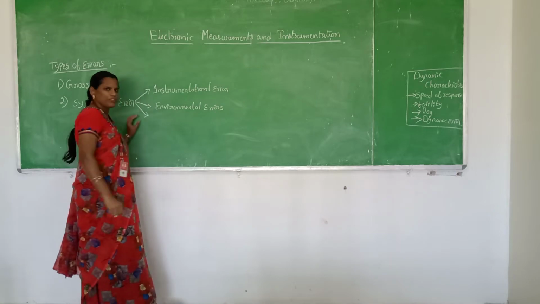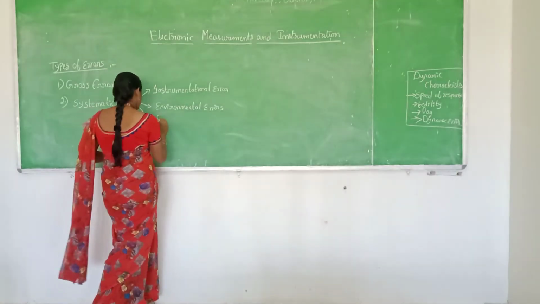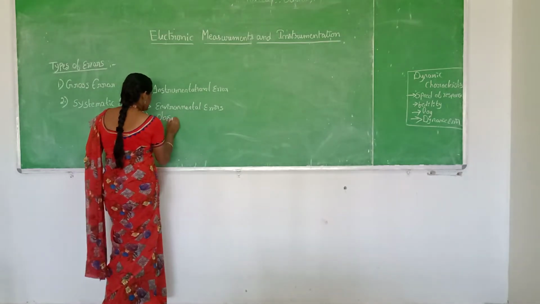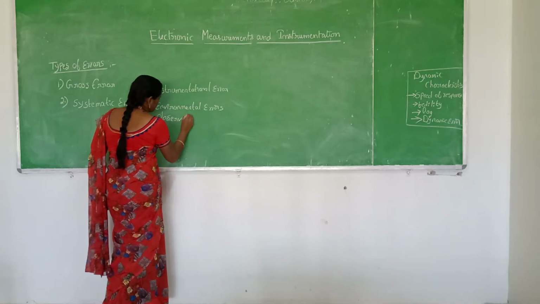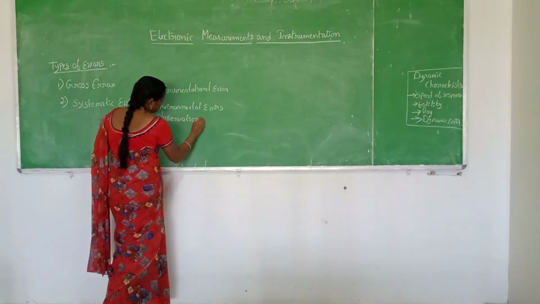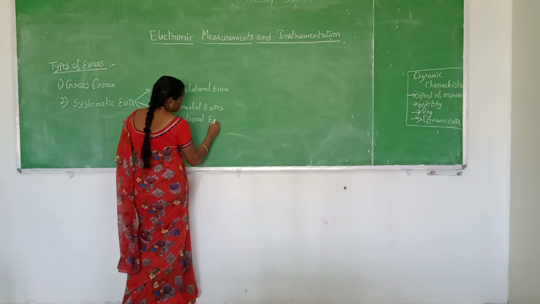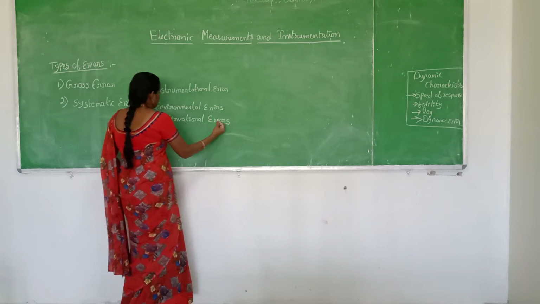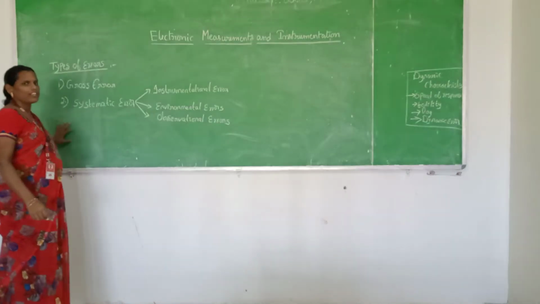Next, the third one is the observational errors. Next, the third type of error is the random error.